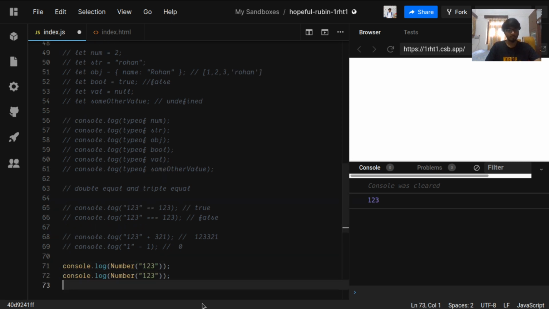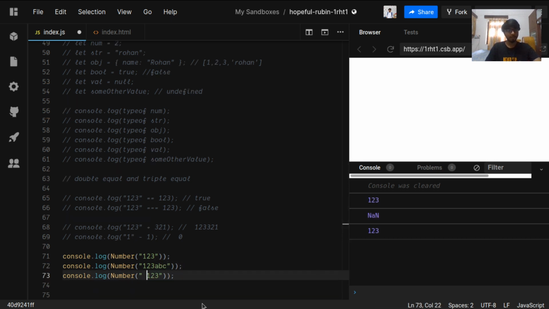Okay, and now we'll copy this and check what happens if we pass some other characters which are not numbers. So it will give us NaN, which is not a number. If any string contains even a single character which is not a number, then this will return us NaN. Let's see what happens if these numbers have white space between them. Okay, now for between we are getting not a number, but for left and right white space it just trims the white space and gives us the number.